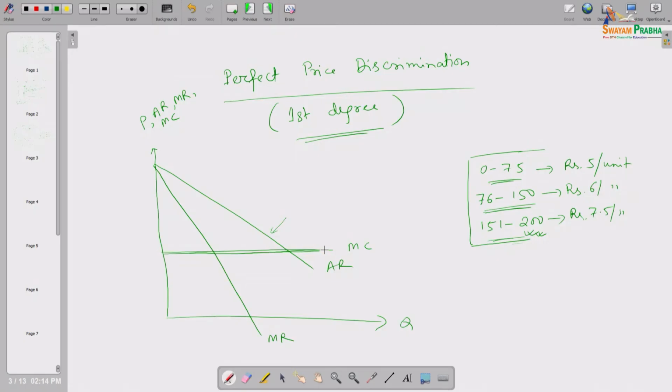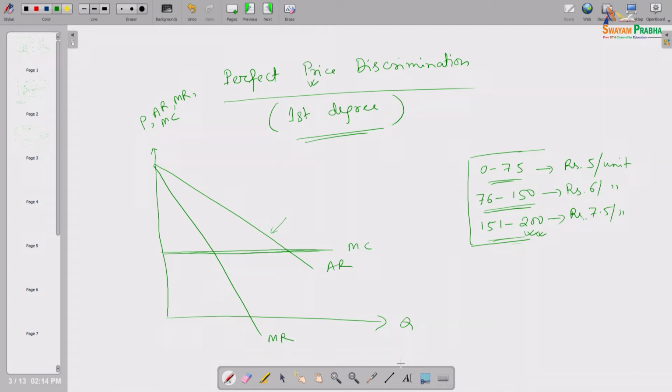Usually we face a marginal cost curve, but there are certain specific cases where marginal cost is fixed, so every additional unit costs the same amount. So suppose we take one marginal cost curve this way, a horizontal line, to make you understand better. In the usual case we can take a marginal cost curve of that kind and show exactly the same thing, what we refer to as first degree or perfect price discrimination.